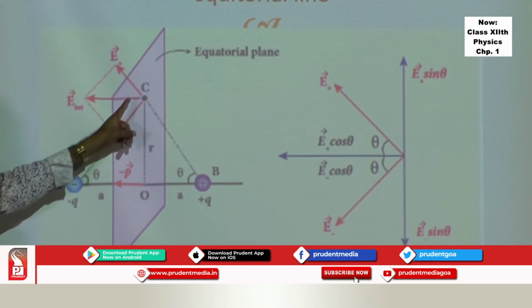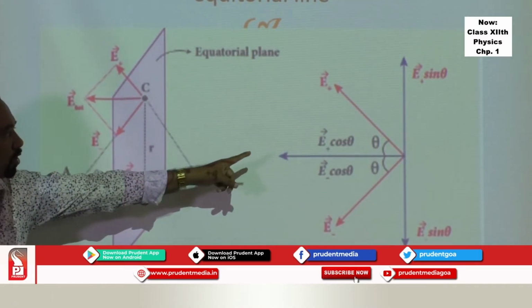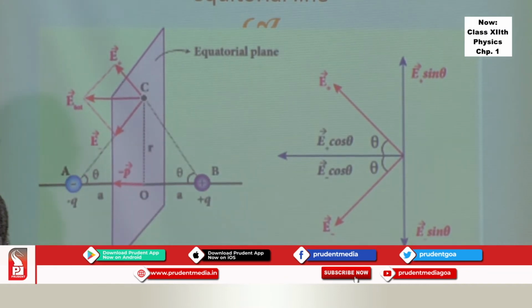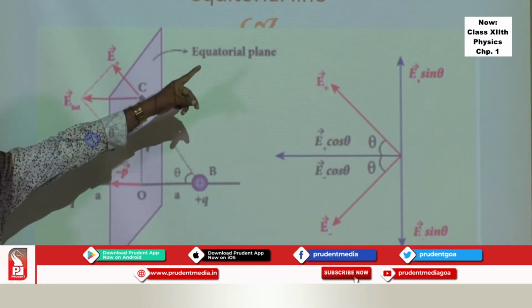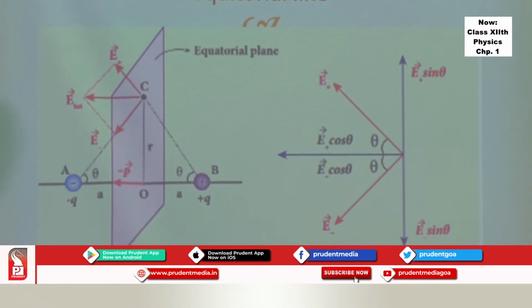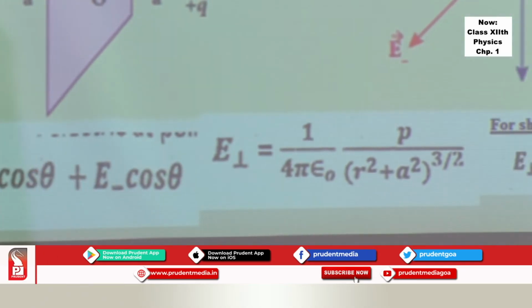Then you resolve E plus and E minus into components: E plus cos theta, E minus cos theta, and E plus sin theta, E minus sin theta. The sine components will cancel each other. This type of resolution of vectors you have done in 11th standard, and you get the net field because of E plus cos theta and E minus cos theta. Substitute this, practice this, and you can reach the final answer.